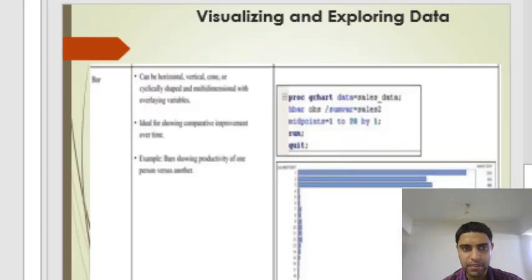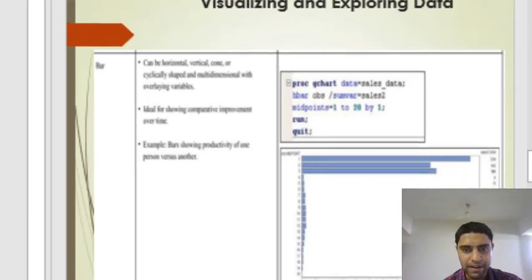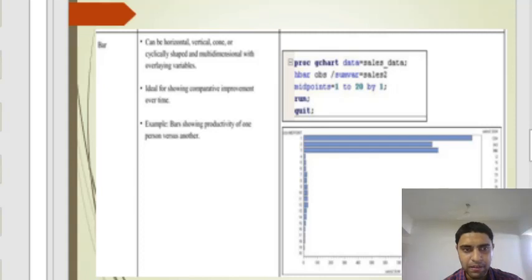So this is the first graph in visualizing and exploring the data. First is the bar graph. It is a graph in the form of bars, which can be horizontal, vertical or physical level. So there are horizontal and vertical lines in the graph, used to represent the data. Example, a bar graph showing the product of one person against another person.